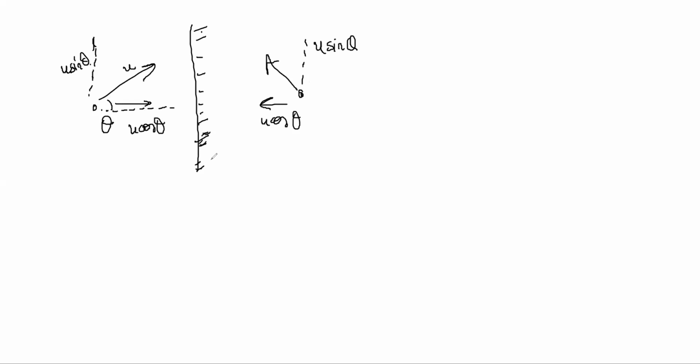So u cos theta is like this and u sin theta is like this. So the image will also have the same speed like this. It will be going at u sin theta like this and u cos theta like this. So that is all that you need to know about motion and how images are formed for plane mirror reflection. Okay.